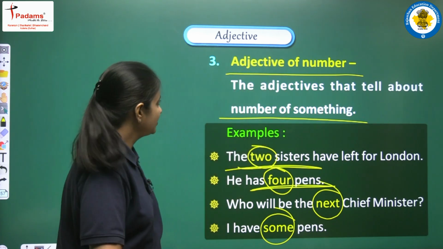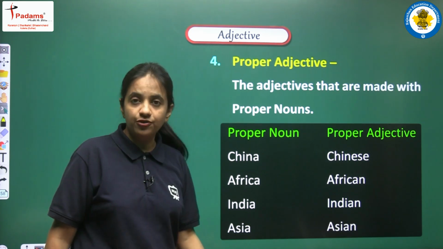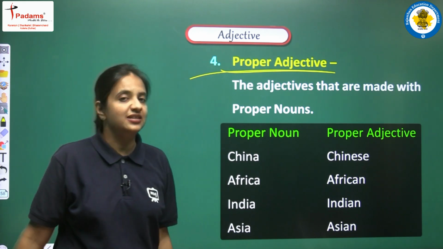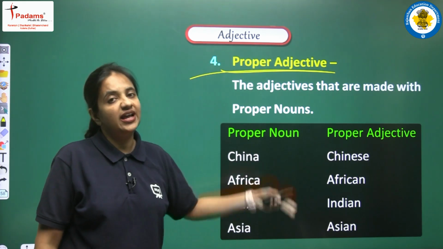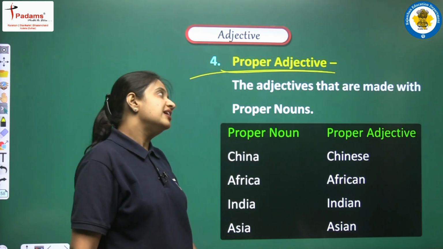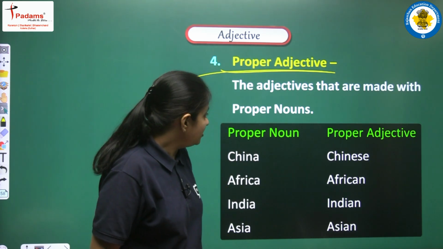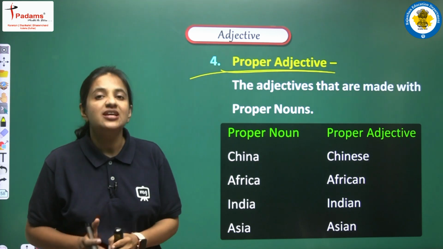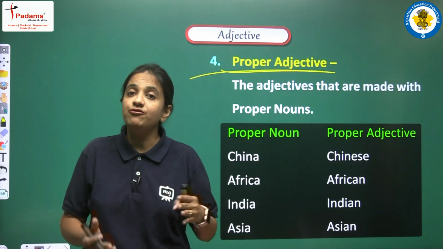Clear? Next we are having number 4, that is proper adjective. So here we are having this category that is known as proper adjective. So what it means, let's see. The adjectives that are made with proper nouns. So proper adjectives means the adjectives that are made with the help of proper nouns.